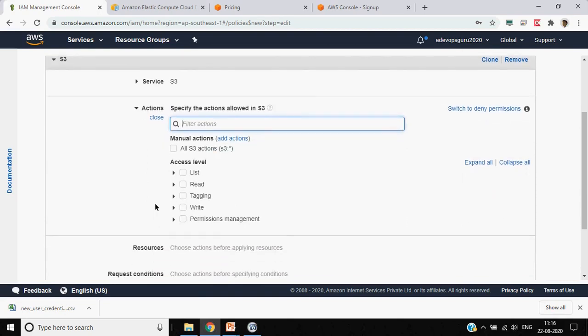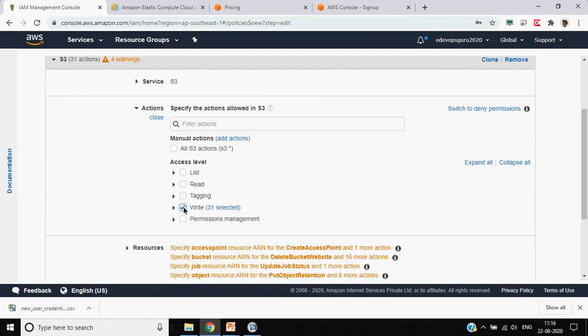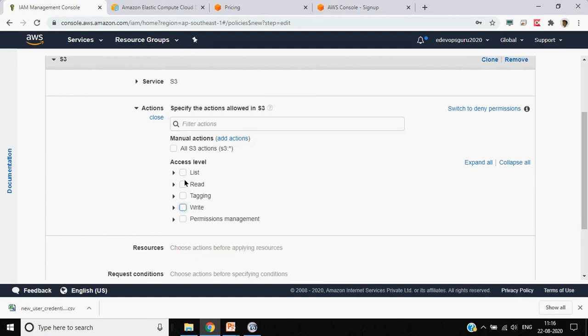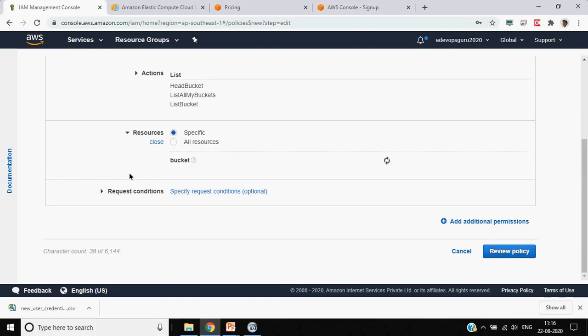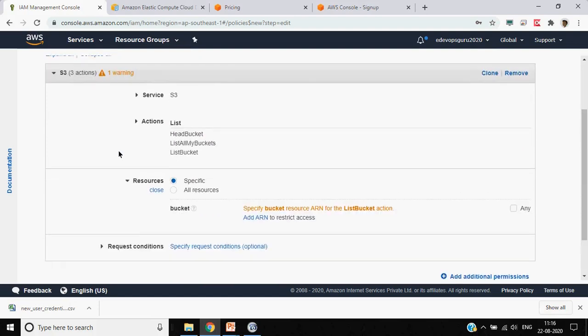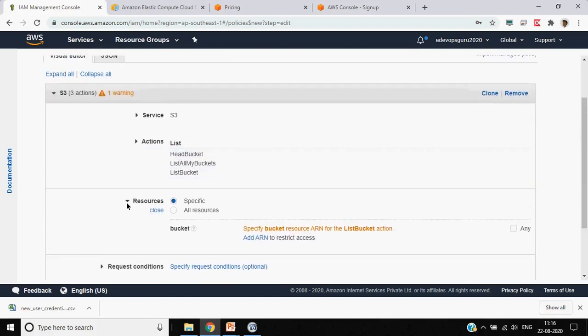Actions. I want a particular user to only, for example, write. Not write, I think listing is okay. Listing on all the S3. And if you have some bucket, you can define that bucket also.